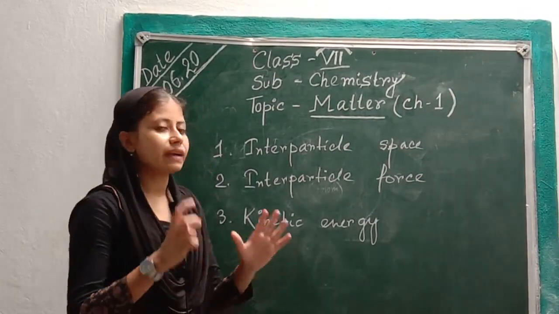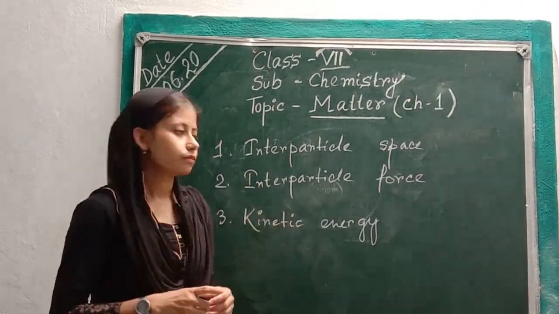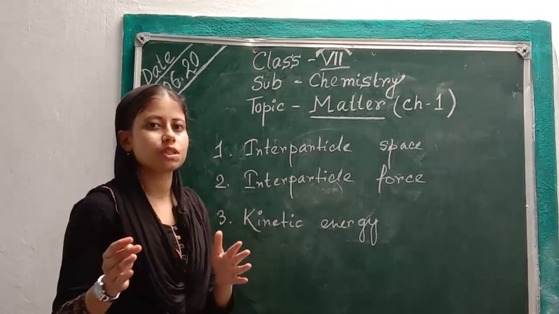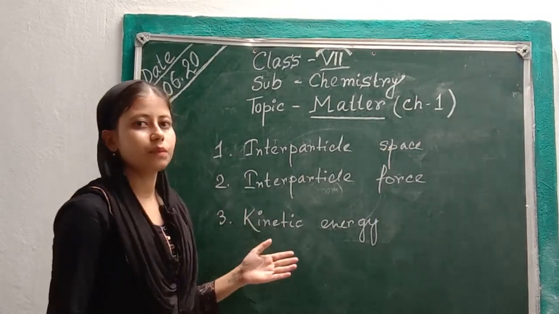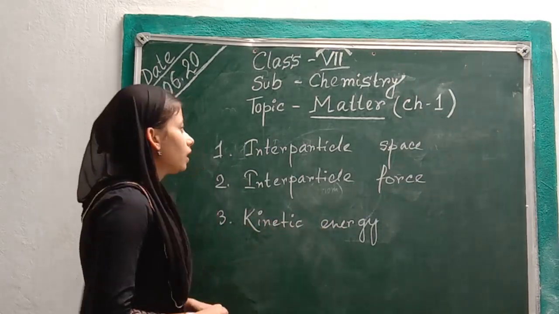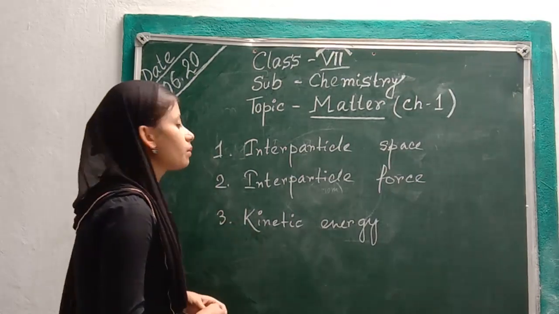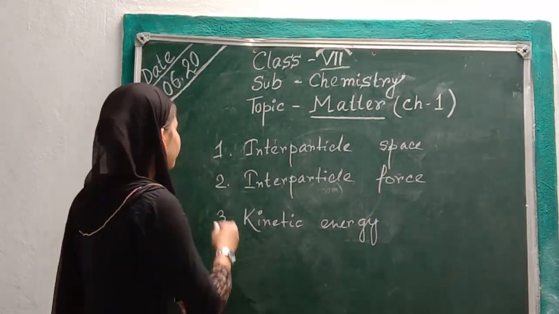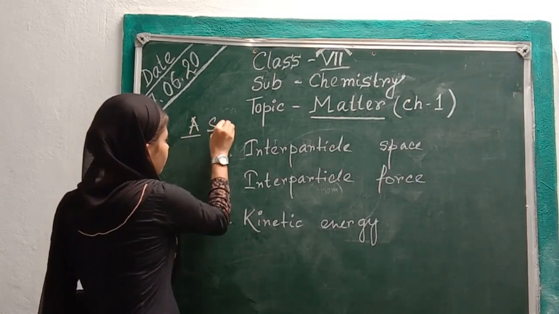When particles tend to move from one position to another, they possess some energy. That energy is called kinetic energy. Keeping these points in mind, now we will discuss solid, liquids and gases. So the first thing is solid.